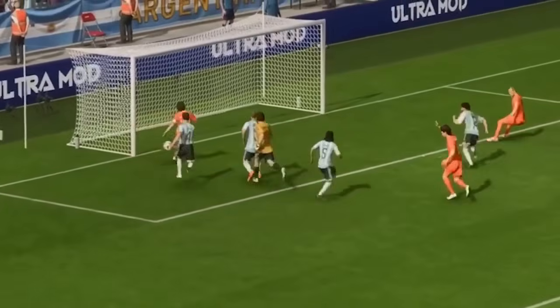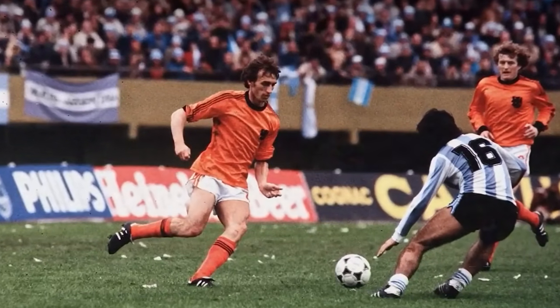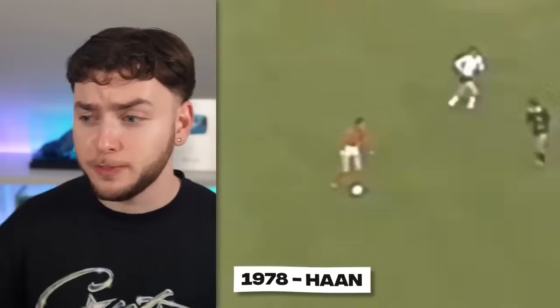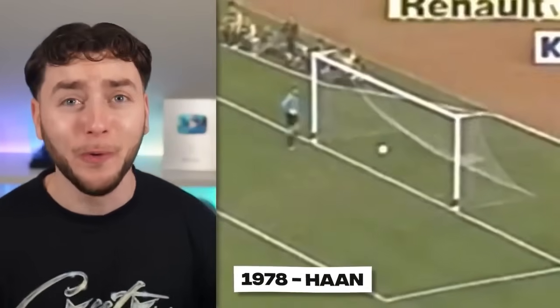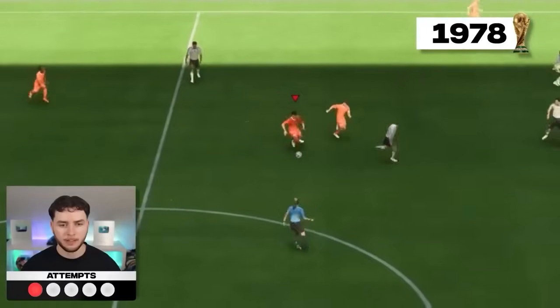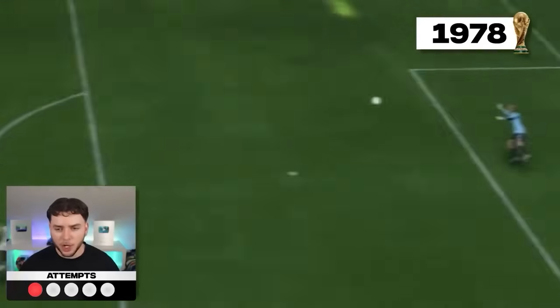And if you thought that Johan Cruyff goal was good, his fellow teammate Hans scored the next iconic World Cup goal in 1978. Hans scored this. I don't actually know if Cruyff was featured in this game, but look where he picks the ball up from, and what a goal. We're gonna have to try and recreate this screamer. All right, picks the ball up about here, and then he shoots about here, and that needs to go in. Picks up the ball, runs in, he keeps running, and he shoots.